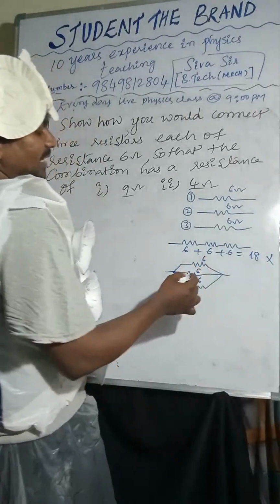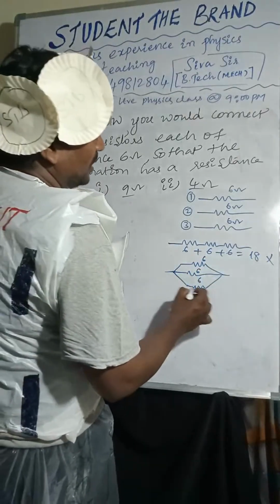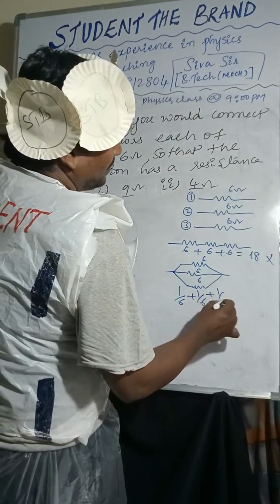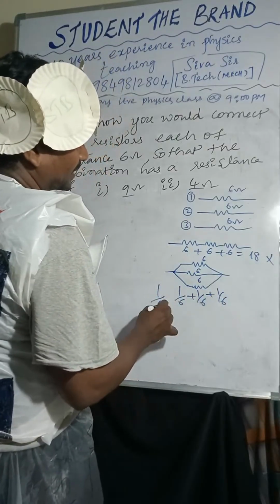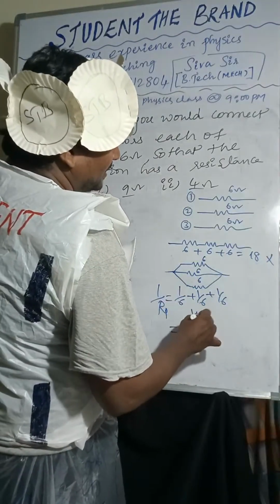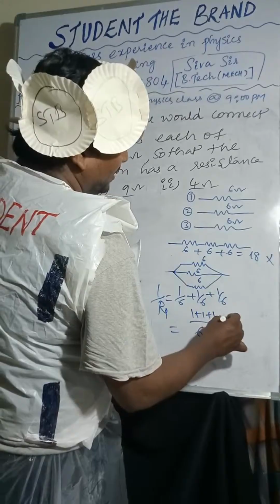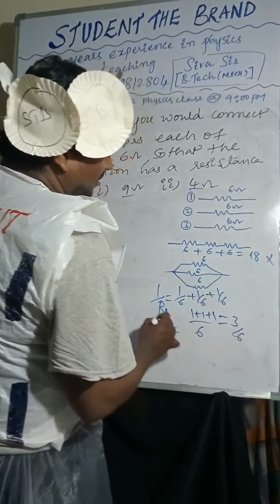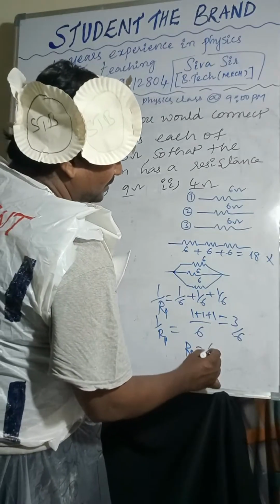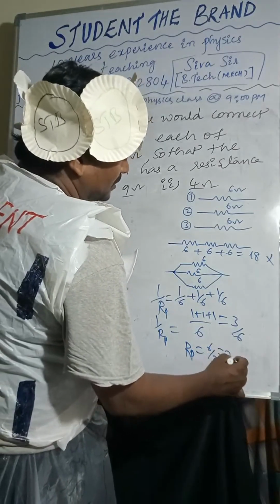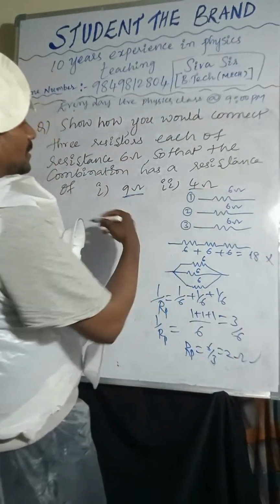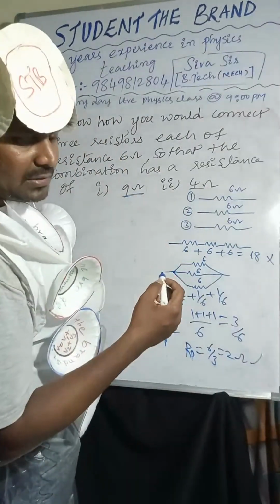So here 1 by 6, 1 by 6, 1 by 6. So I am taking 1 by 6 plus 1 by 6 plus 1 by 6, that is 1 by Rp. Now I am taking 6 as the LCM. So 1 plus 1 plus 1, we get 3 by 6. So that is 1 by Rp. Rp equal to 6 by 3, that is 2. So the answer is 2. Among these two, any one is the answer.